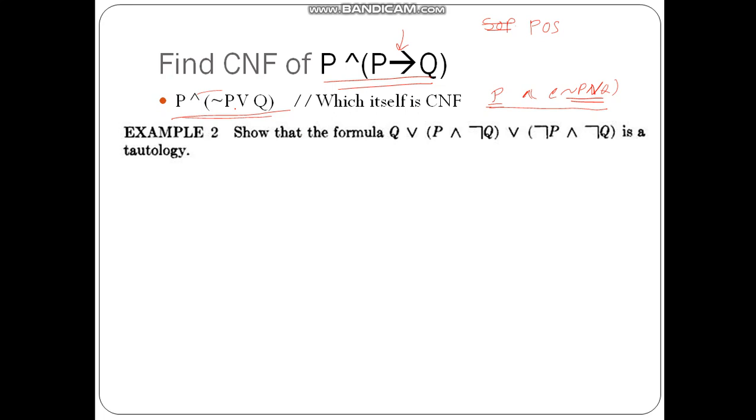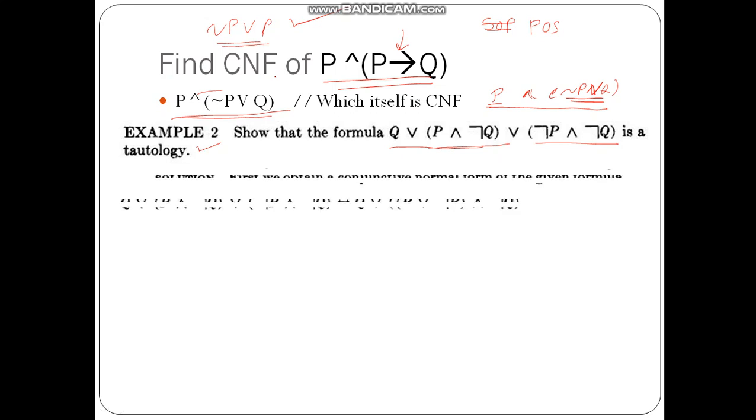Let us consider another example: the formula Q or P and not Q or P and not Q is a tautology. Now we want to show this is a tautology by using the concept of conjunctive normal forms. We want to bring it into the format of not P or P, and check whether it is possible. Then in that case I am going to say that it is a tautology. So let us try to solve this. First we obtain the conjunctive normal form of the formula.